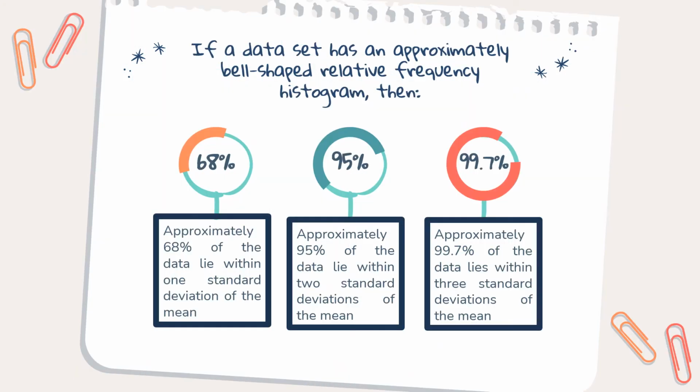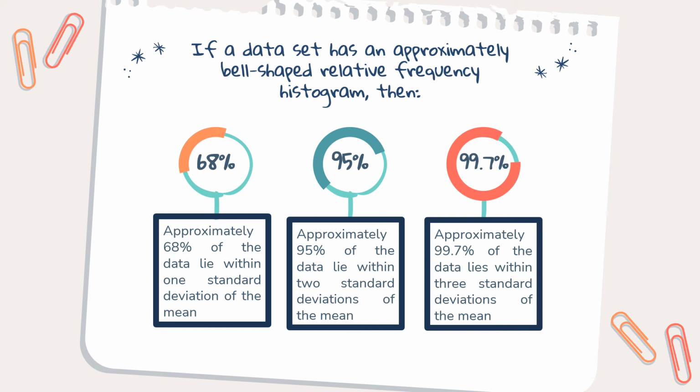If a data set has an approximately bell-shaped relative frequency histogram, then approximately 68% of the data lie within one standard deviation of the mean.